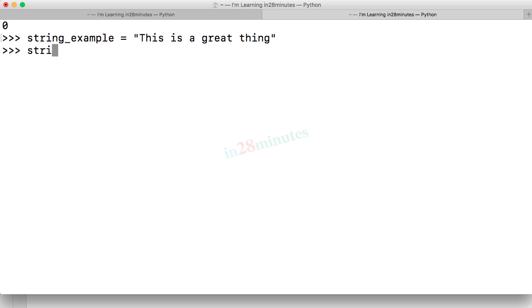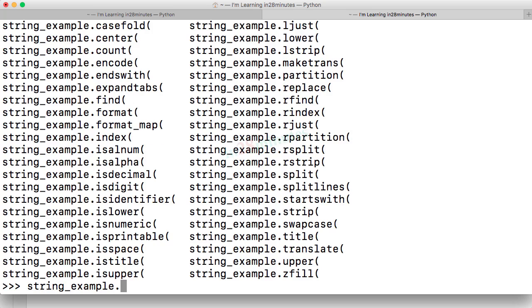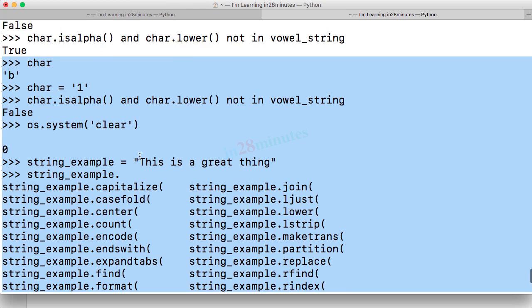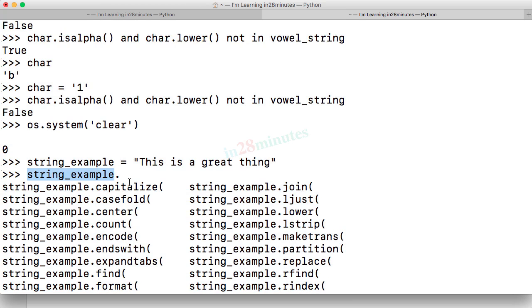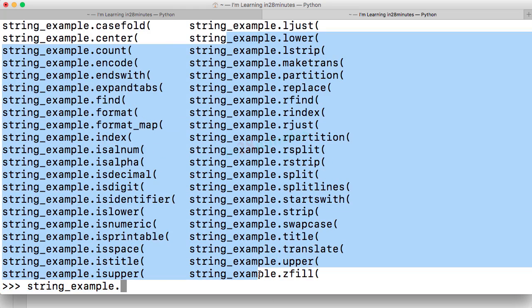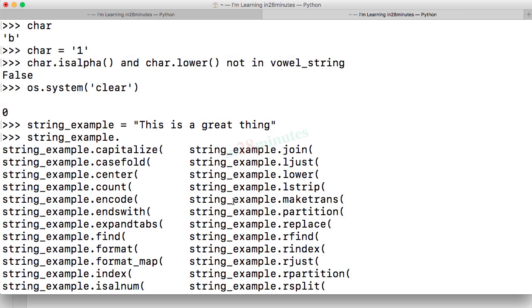One of the clues I would leave you with is try and do string.example. And there are a huge range of methods which would come up if you press tab. So if you do string.example dot and press tab, there are a wide range of things that would come up. One of the methods in the list would help us to break this string into multiple things, and we can then loop around it and print it. That's the clue. Pause the video in here and try it as an exercise.